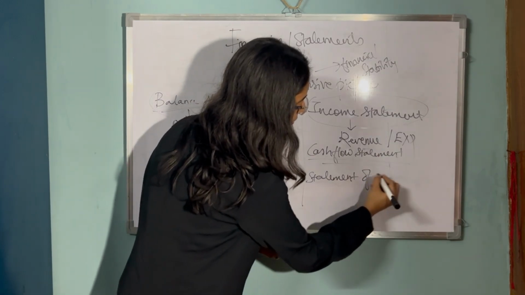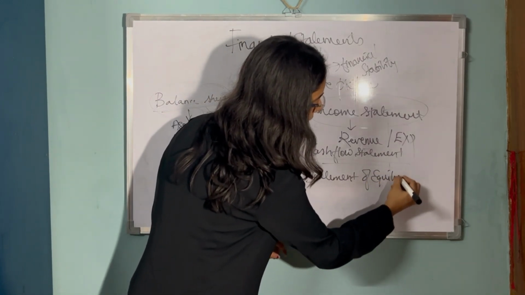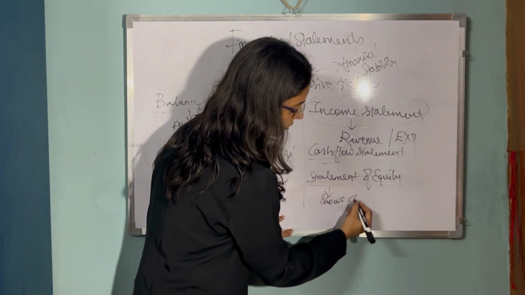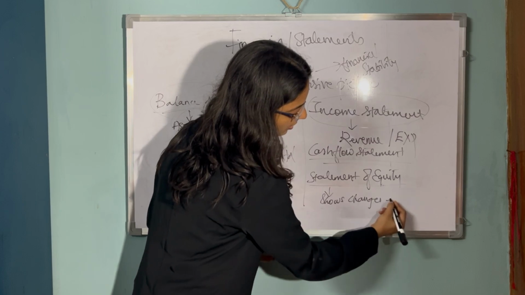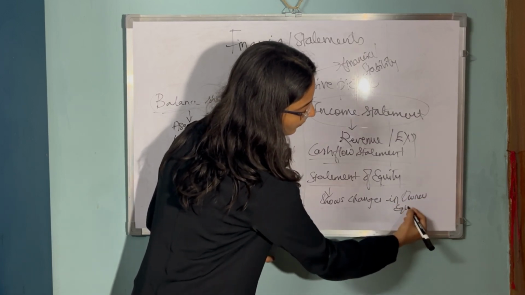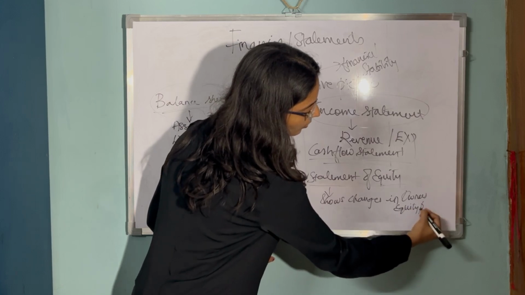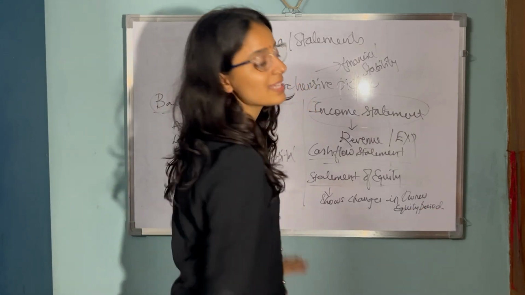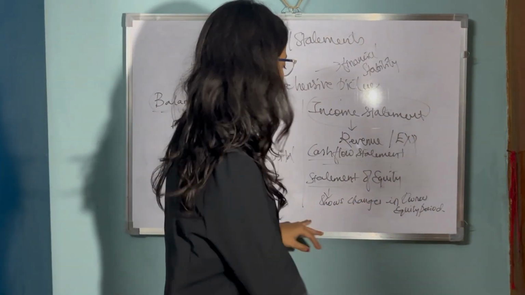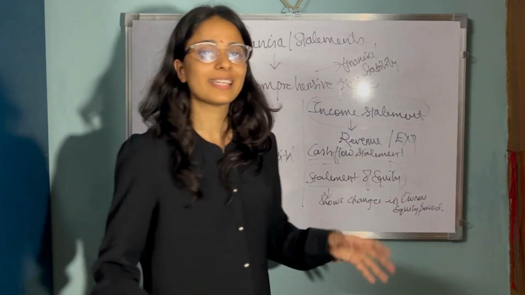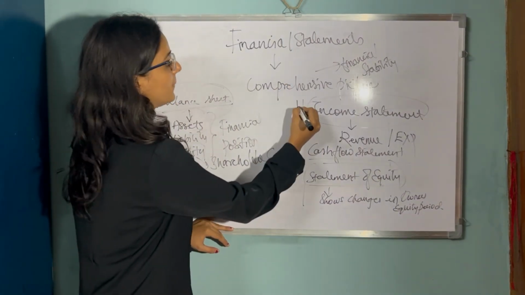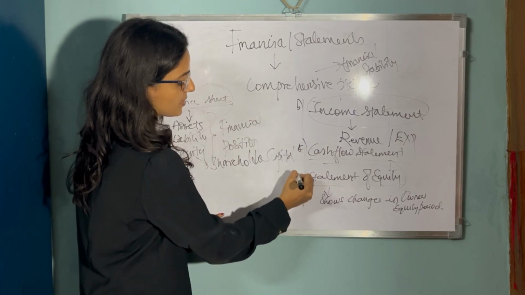Next comes the statement of equity. So this statement shows changes in owner's equity for a period. So it has all the details of retained earnings, equity, correct? It gives the clear picture of the capital investment. So these are mainly the four types.